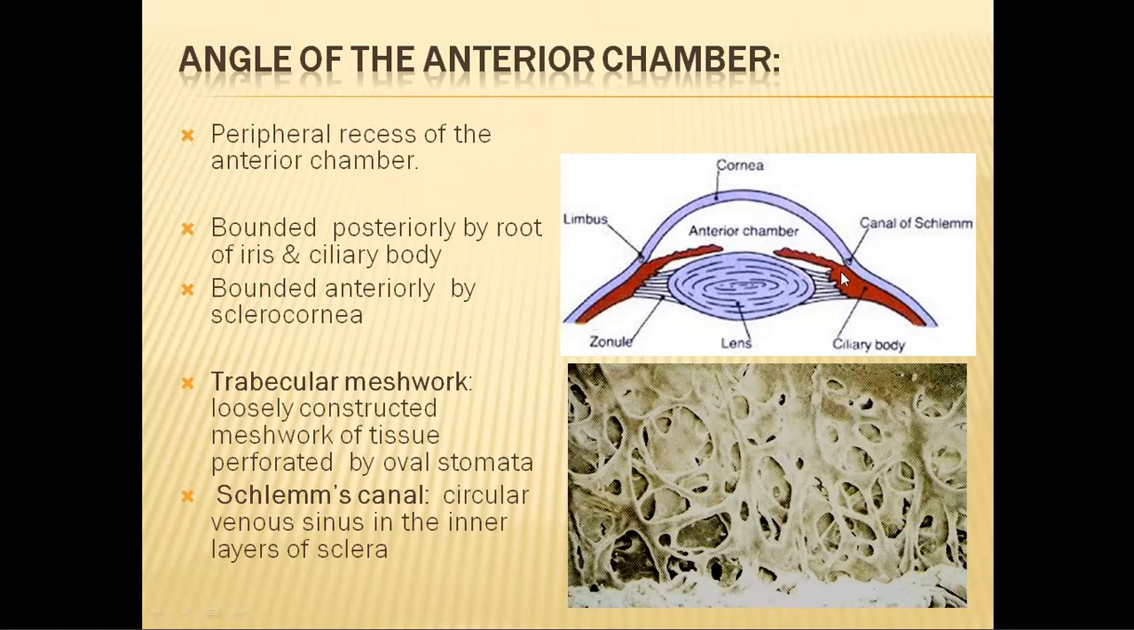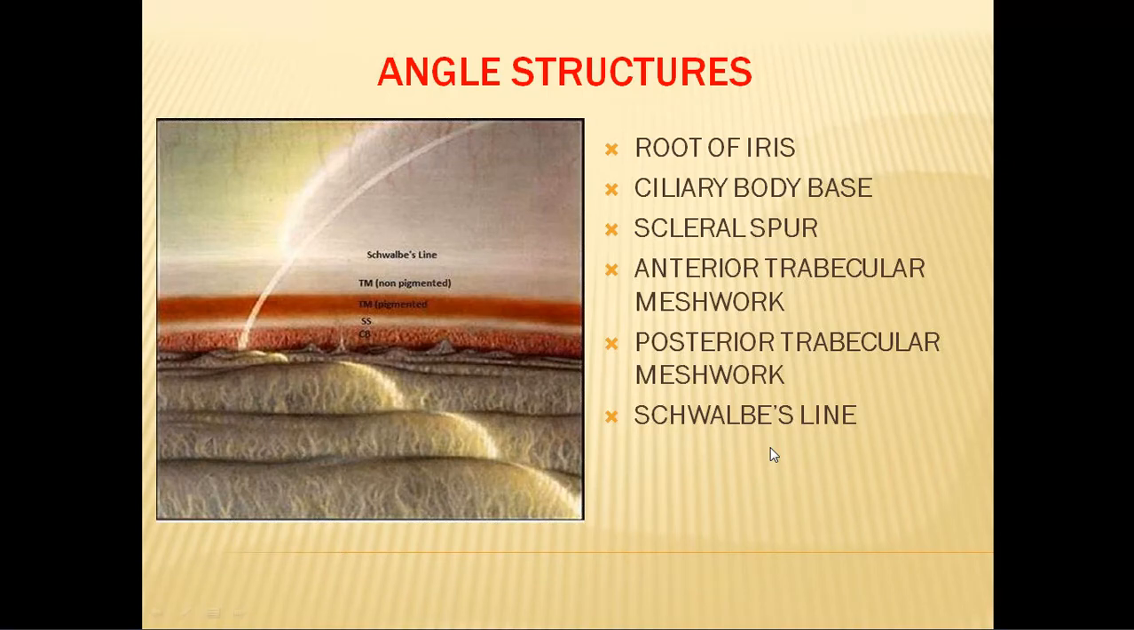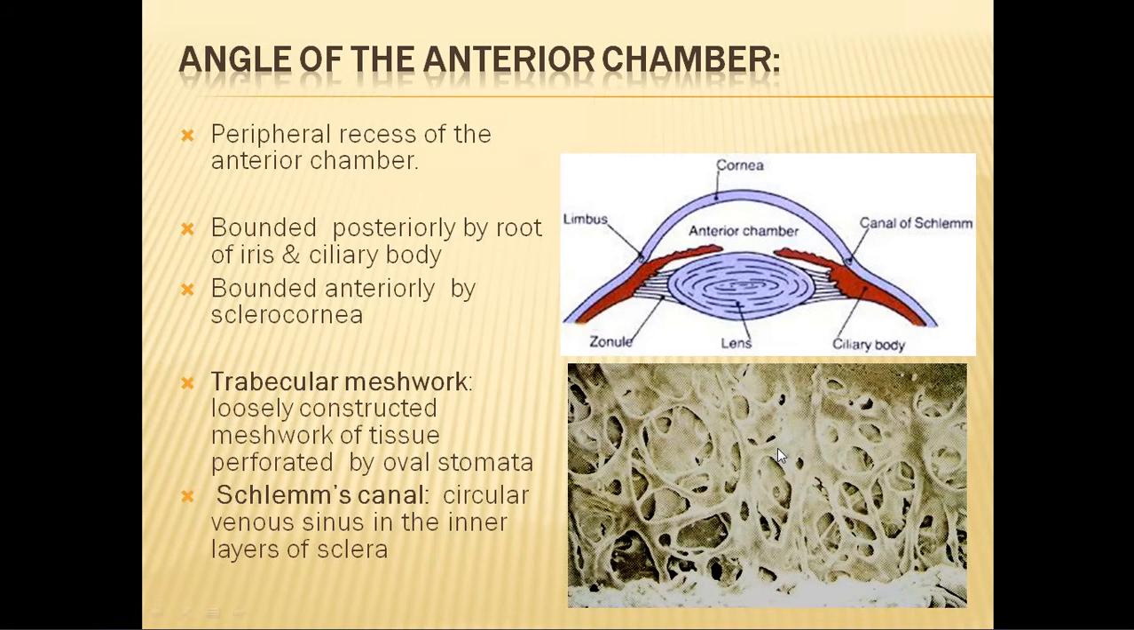So if you take the structures from posterior to anterior, you have the root of the iris, then comes the ciliary body base. These two bound the angle posteriorly, and anteriorly you have the sclera and the terminal part of the cornea. Within the depths of this angle of anterior chamber, we have a loose connective tissue called the trabecular meshwork, which consists of a lot of holes or oval stomata, which help in draining the aqueous from the eye to outside the eye.